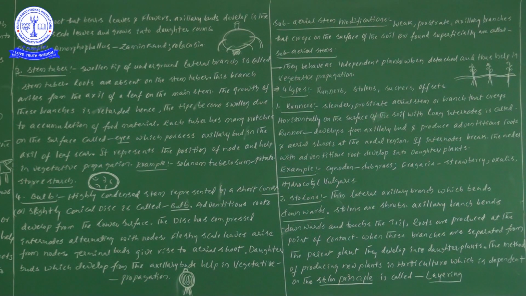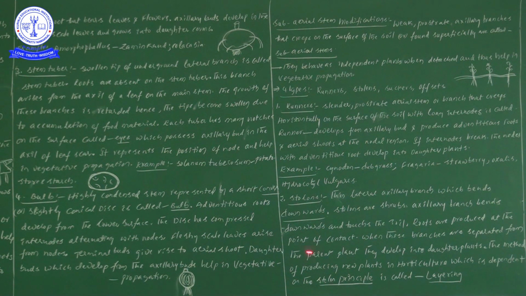Why? Because that particular branch grows downwards into the soil. When the contact has happened between these two, root formation takes place. After formation of roots, you can separate that particular branch. At that time, that separate plant or separate branch can also live independently. Why? Because due to the presence of roots as well as the shoot system, it can survive as an independent one. That's why we take that kind of plants as daughter plants. Did you understand this point or not?